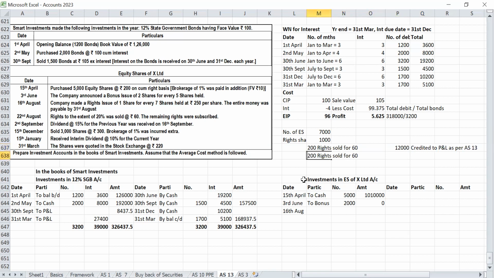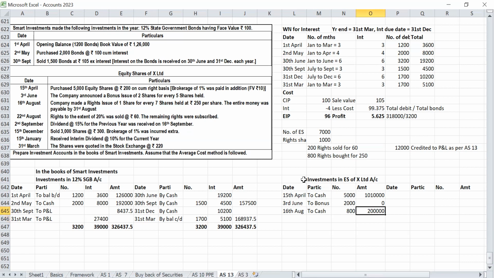Then 800 shares rights bought for 250 per share, sir. So to cash: 800 number of shares into 250. Super. Next.